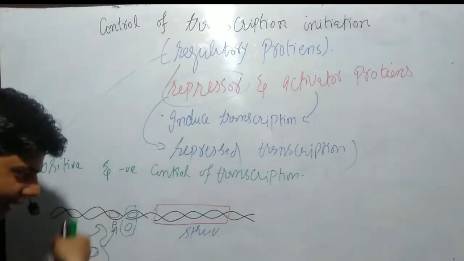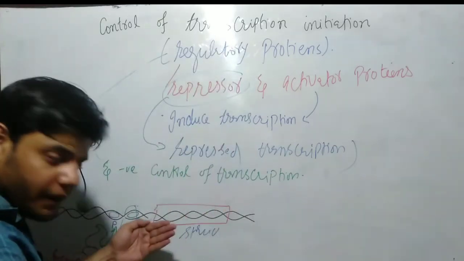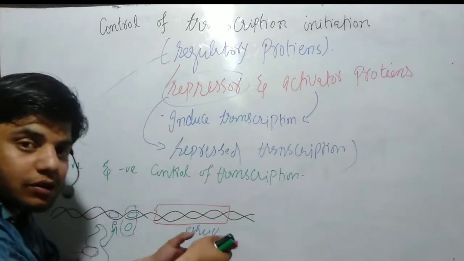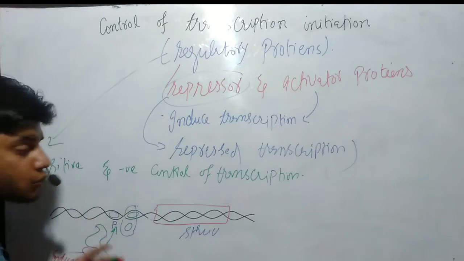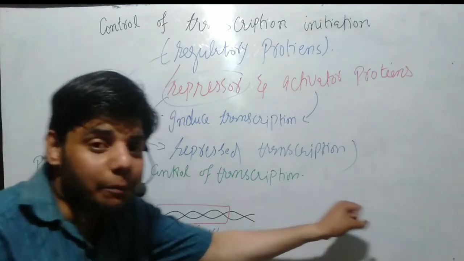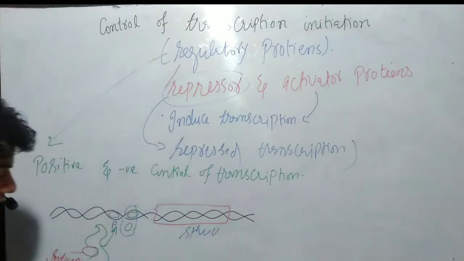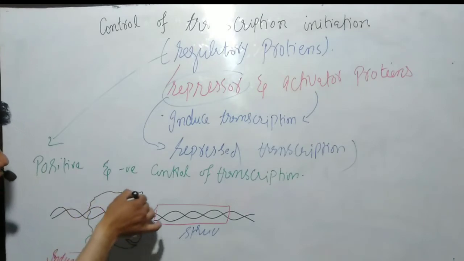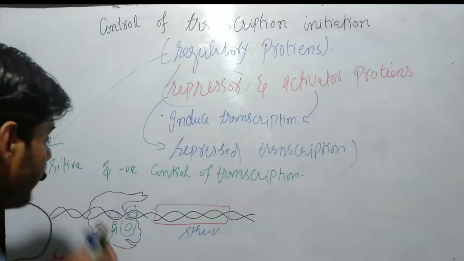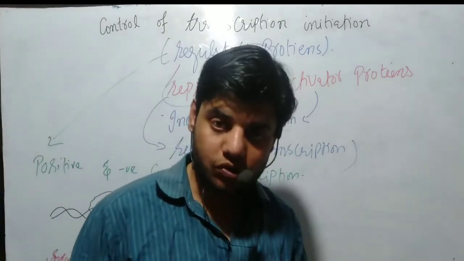It will cause the bending of the DNA. When the DNA is bent, it will attract more activators, and transcription factors are bound. In that way, the RNA polymerase will be attracted, and the RNA polymerase will bind to this portion, as you can see. So let's suppose this RNA polymerase binds and starts the transcription process.